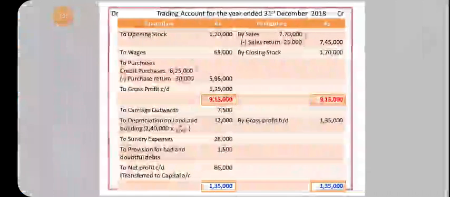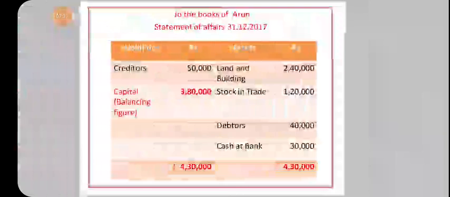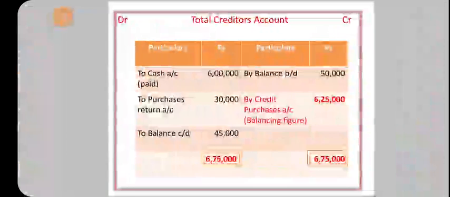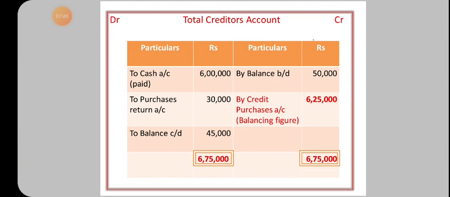So here, first step, statement of affairs to find out capital. Then no total debtors account here, because we usually prepare total debtors account to calculate credit sales. But here total sales is given. Otherwise we'd calculate closing debtors, but closing debtors is also given. Since both closing debtors and total sales are given, there is no need to prepare total debtors account.